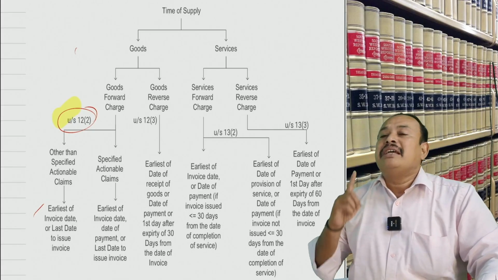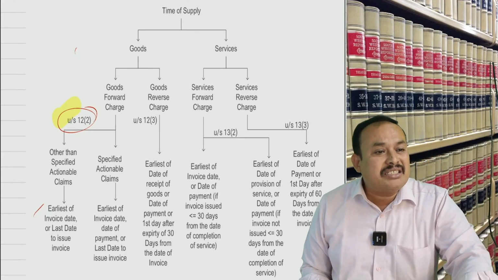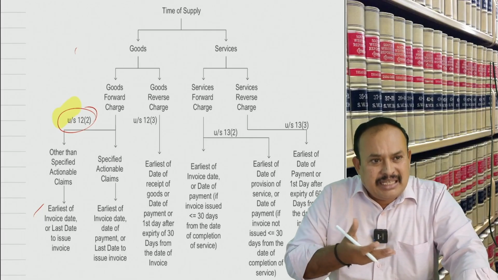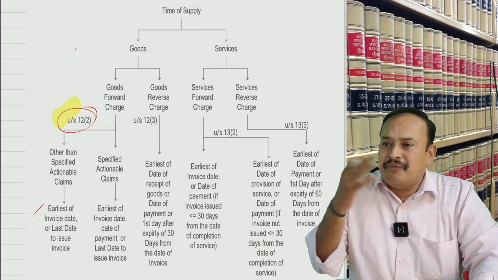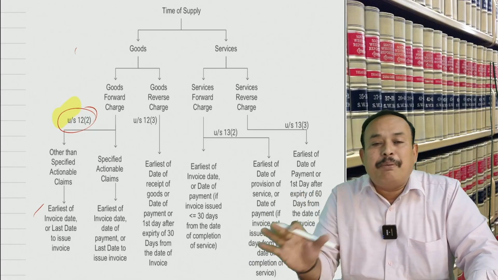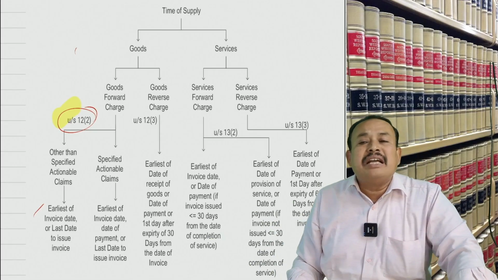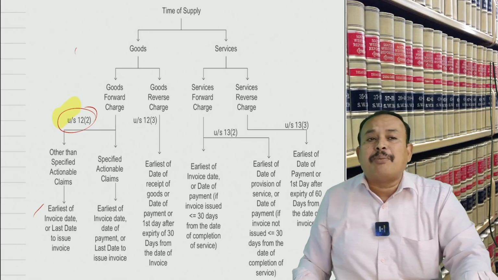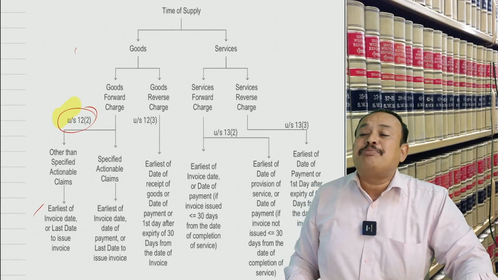Sorry to say, earlier of the invoice date or last date to issue invoice. Last date to issue invoice. Whichever is earlier is the meaning of it. Earliest of date of invoice or last date to issue invoice. But date of payment, by mistake, you should not consider here, because date of payment, even advance payment, cannot be called time of supply, in the case of supply of goods, forward charge applies, other than the specified actionable claims.